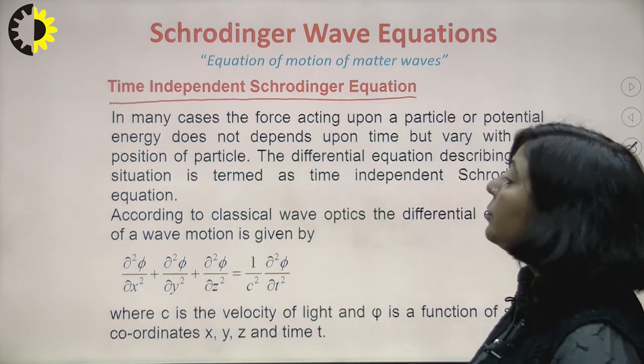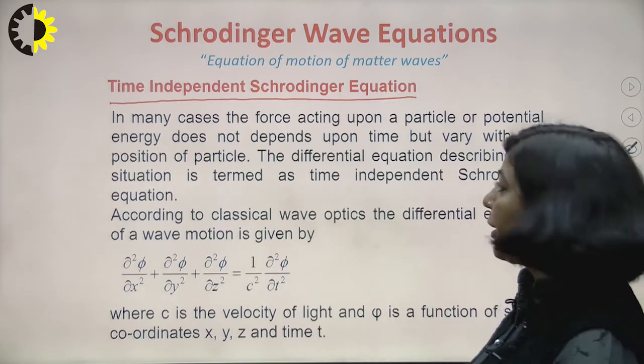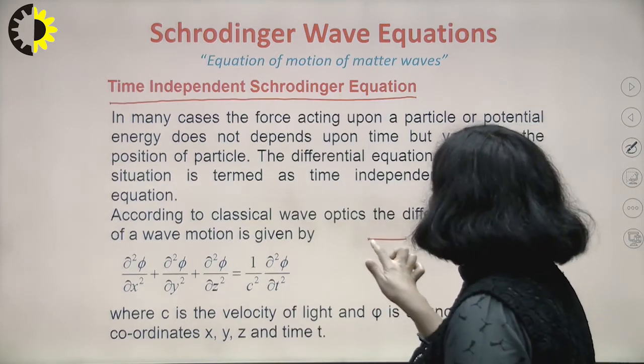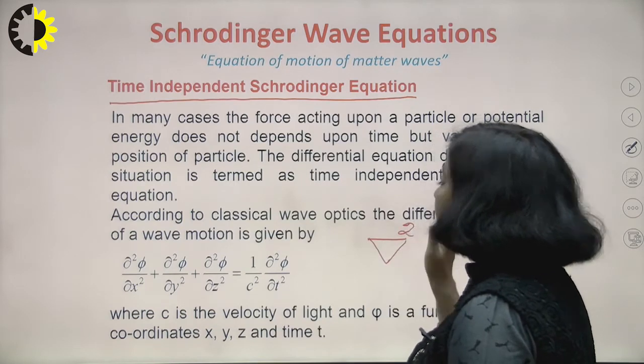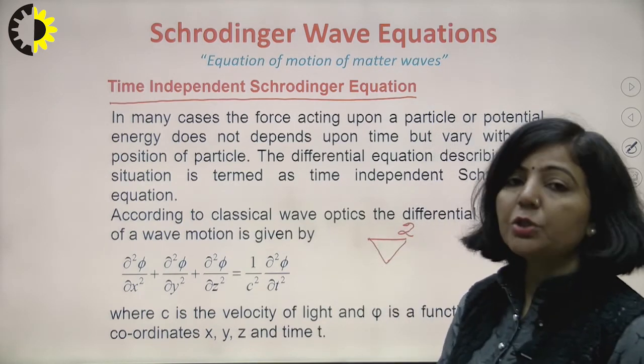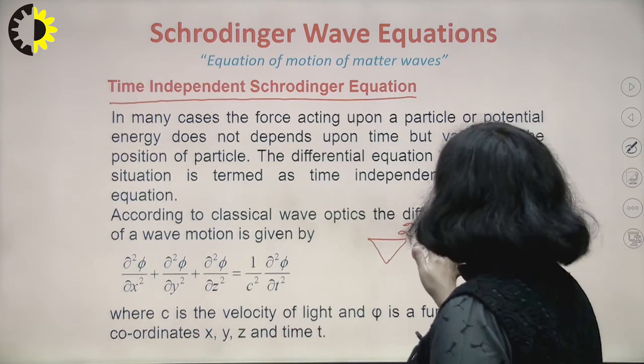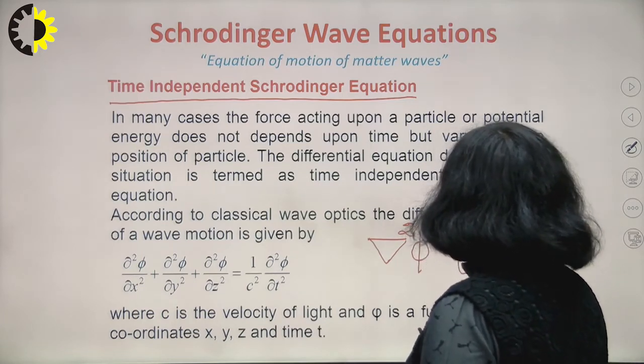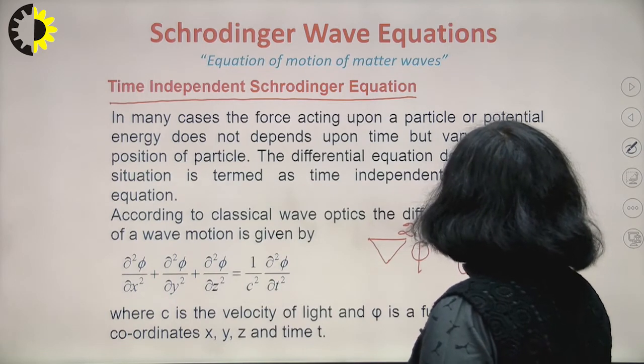According to the general form of the Schrodinger equation, as I mentioned in the last slide, the most general form of the second order partial differential equation, or wave equation, is del square phi minus 1 upon v square del square phi upon del t square.